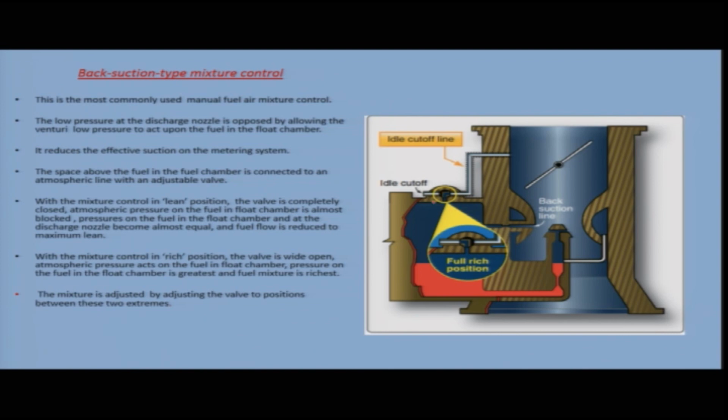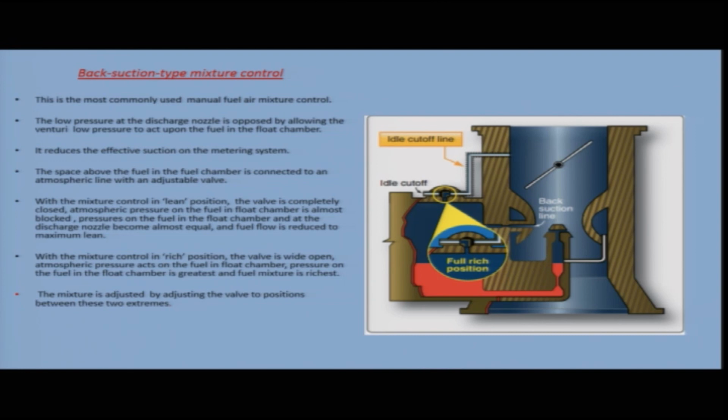Atmospheric pressure on the fuel in the float chamber is almost blocked. Pressure on the fuel in the float chamber and at the discharge nozzle becomes almost equal, and the fuel flow is reduced to maximum lean.